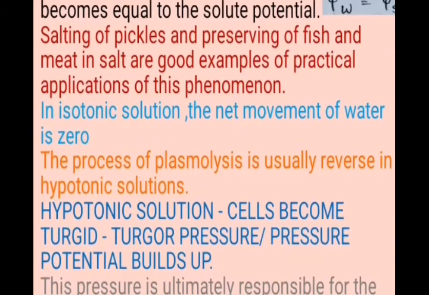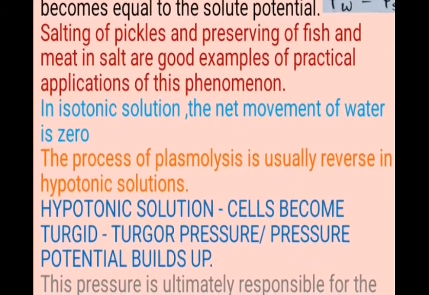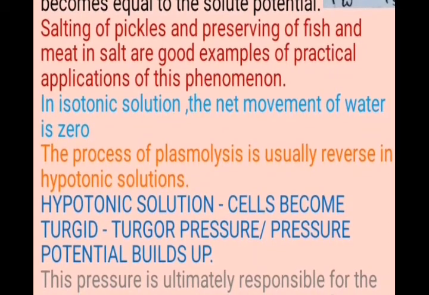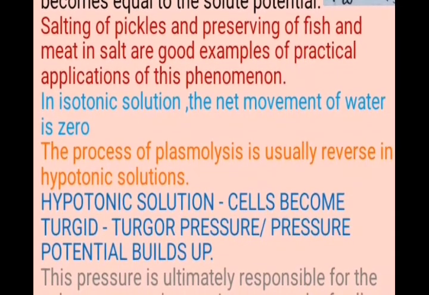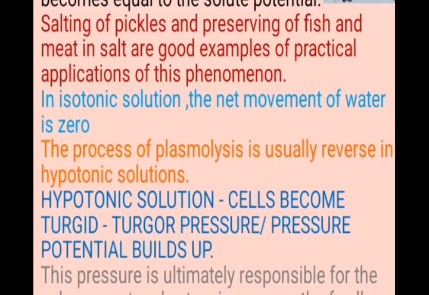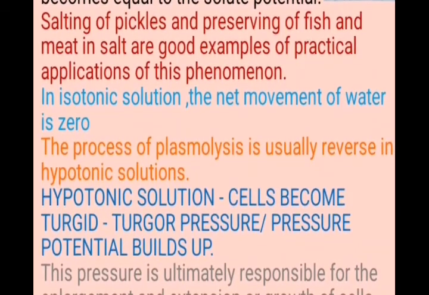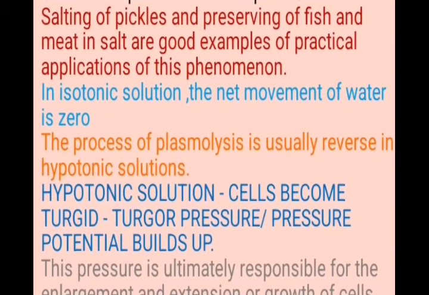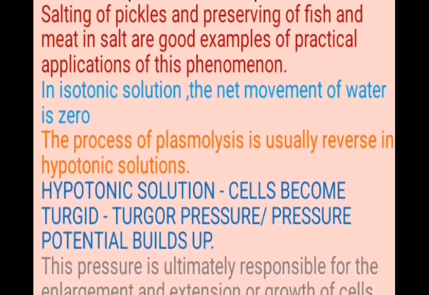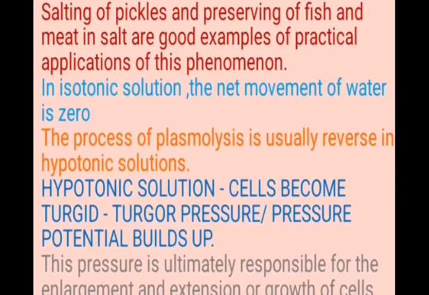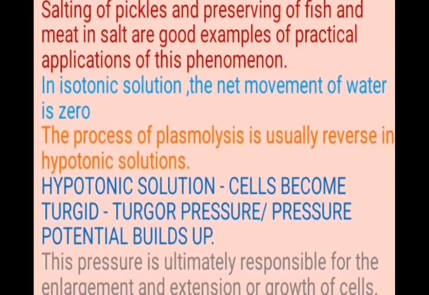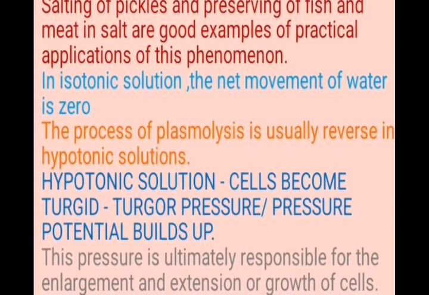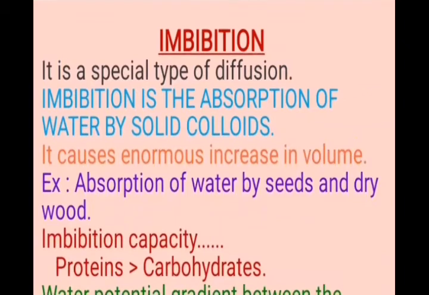Whenever plant cells are placed in hypotonic solution, cells become turgid, and turgor pressure or pressure potential builds up within the cell. This turgor pressure is ultimately responsible for the enlargement and extension or growth of cells.